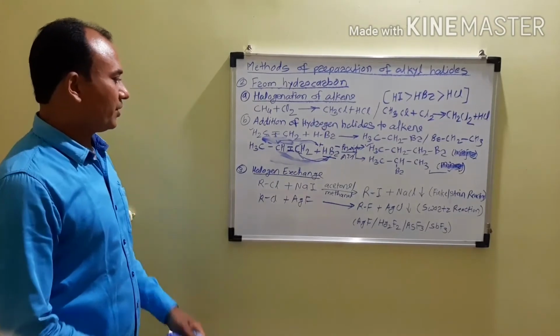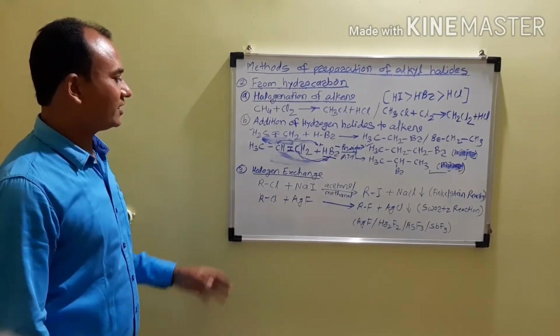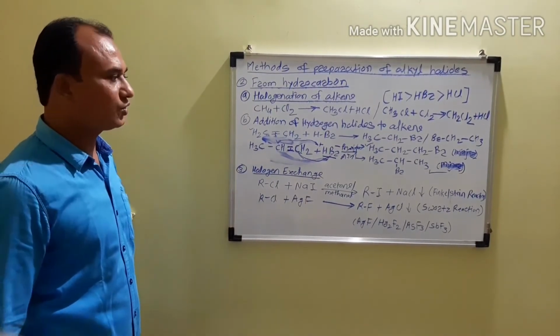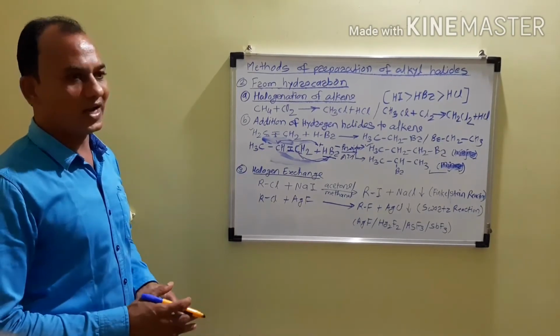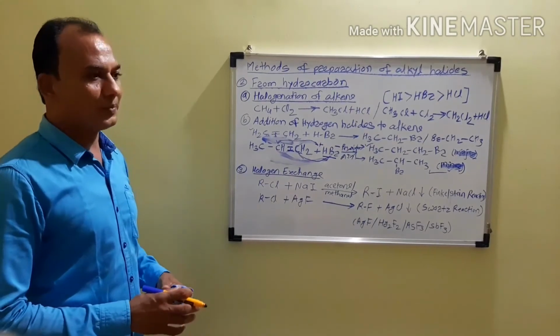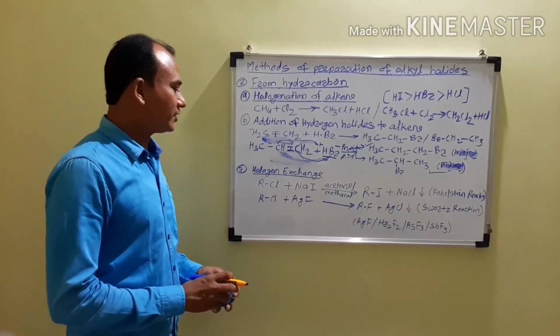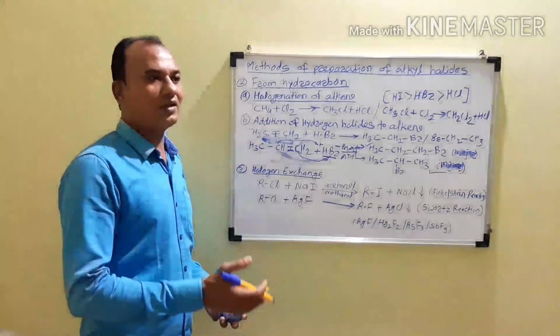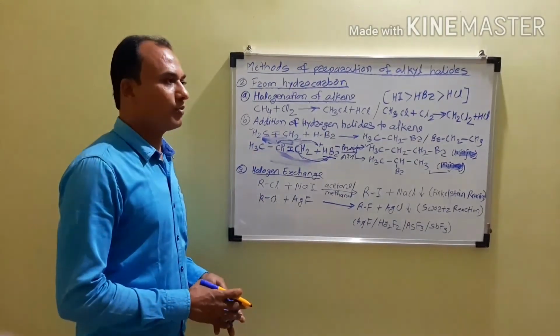The next method for the preparation of alkyl halides is halogen exchange. By exchanging halogen atoms, we can obtain alkyl halides. For the preparation of alkyl iodides, we can use alkyl chlorides or alkyl bromides.